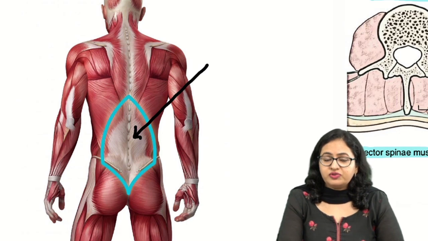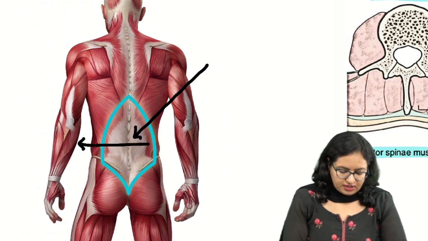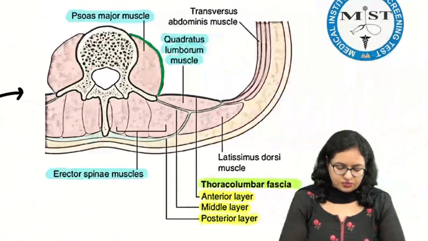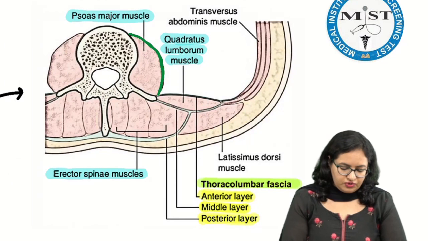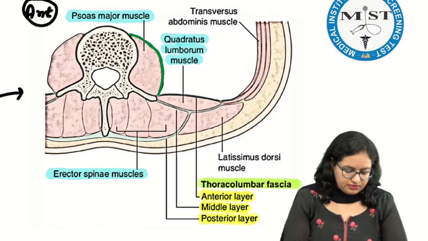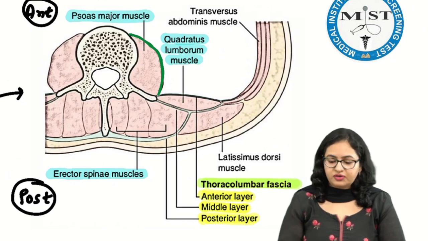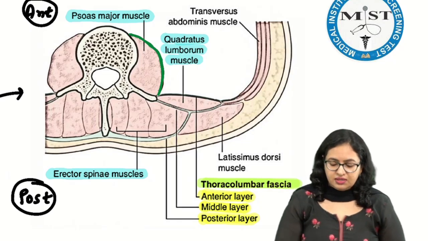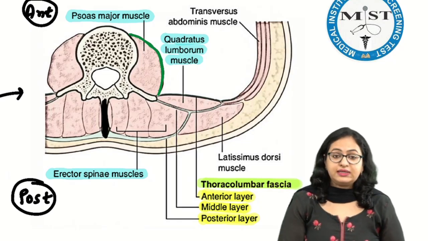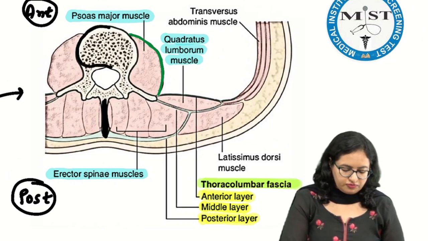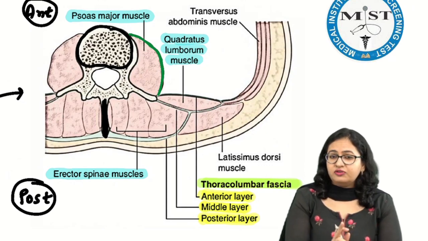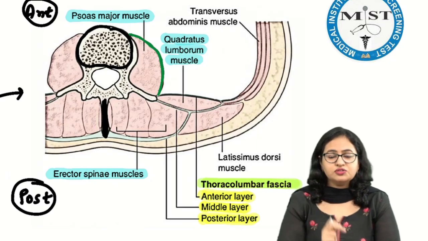Now what is the thoracolumbar fascia, what muscles is it covering, what are its layers? For that we will take a transverse section, and it appears like this. In the transverse section, we can say this is the anterior side, this is the posterior side. First of all, you should be able to identify the anterior and the posterior side. The section of the vertebra is there. The spinous process will help us tell that this is the posterior side, and the body of the vertebra will help us identify that this is the anterior side. After identifying the anterior and the posterior aspect of the image, now let us go to the various structures.